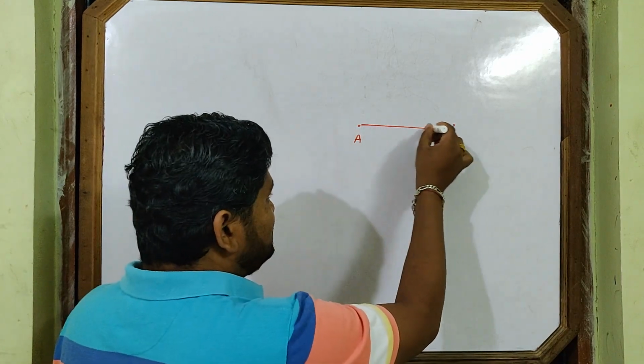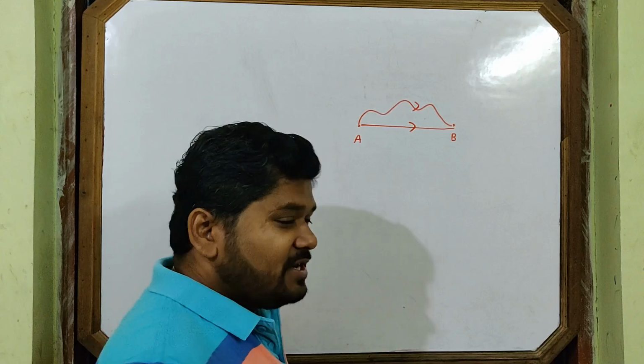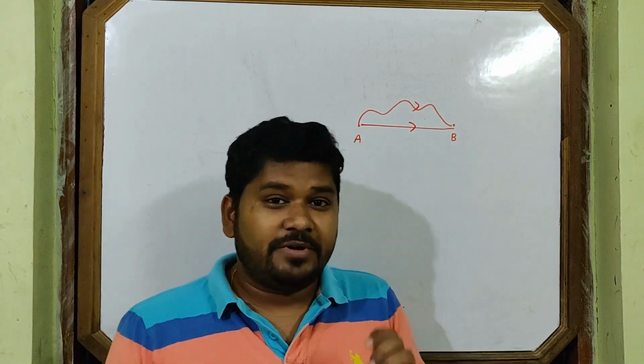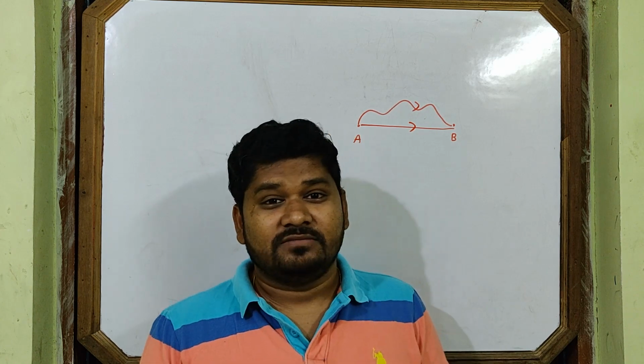Along any path, you can take it like this, or like this, because electrostatic force is also a conservative force, without any acceleration.